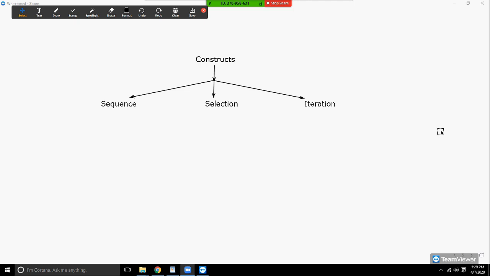So, how many constructs are offered by the Python programming language? We have three constructs, namely sequence, selection, and iteration. We are going to study about them in this video.